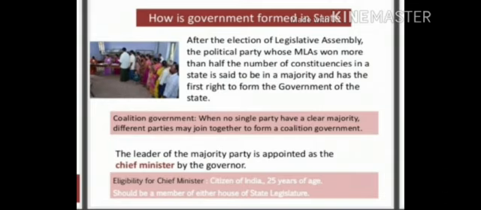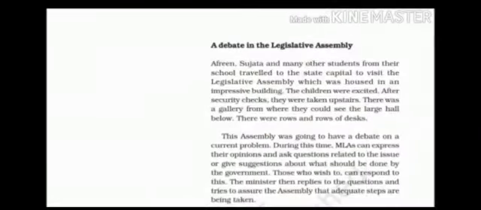Now, if one single party does not get the majority, then what happens? Two or three parties join together and form the government. Such a kind of government is known as coalition government. Today, our focus is on a debate in the Legislative Assembly.